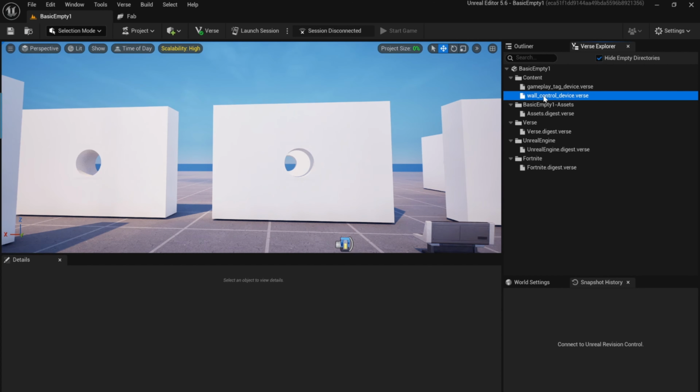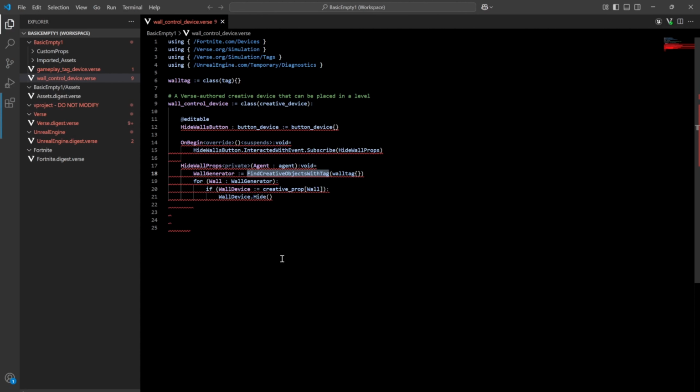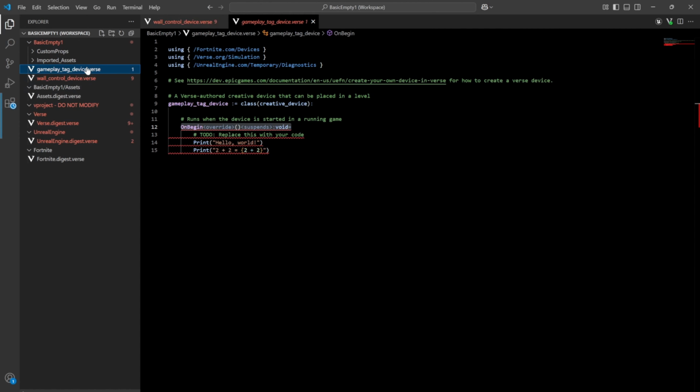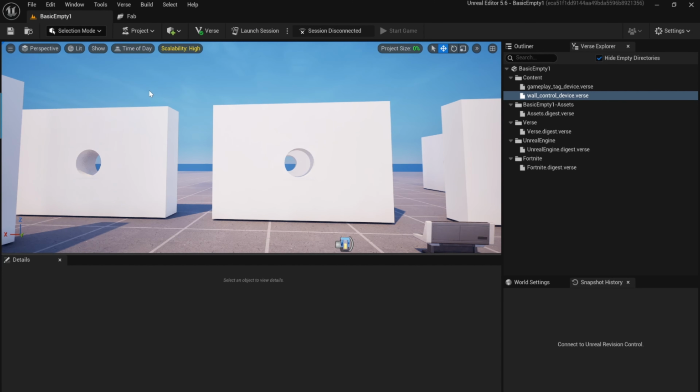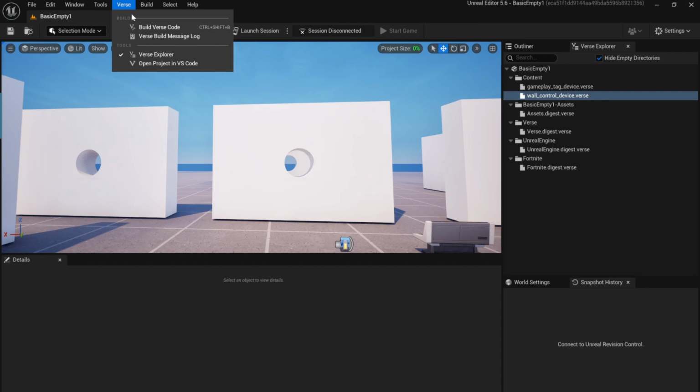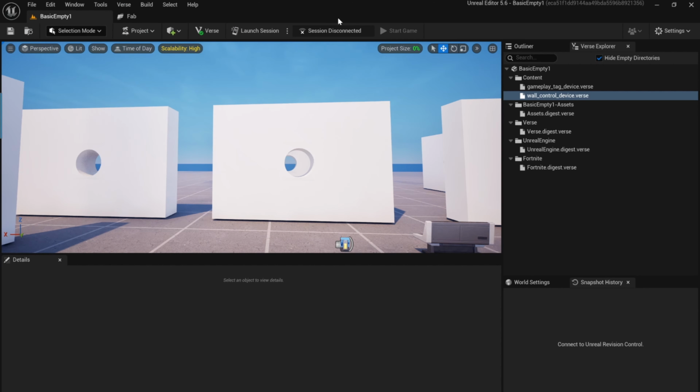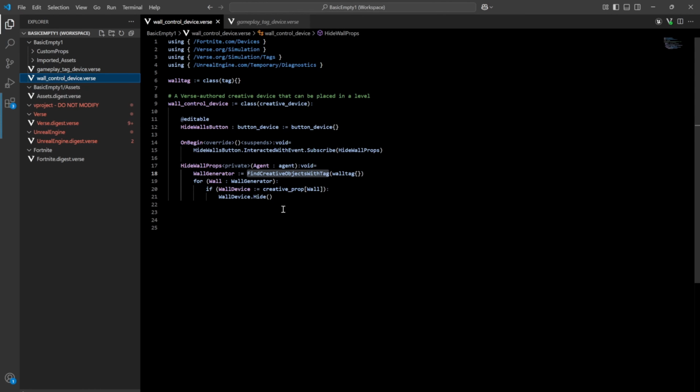So let me bring up here, gameplay tag device, wall control device, whatever. We'll just bring up one of these. Oh yeah, this one looks broken. No, no. Okay. I'm not sure why this keeps happening. I have to just go back in here and go to Verse, Build Verse Code. It wasn't always like that, so I wonder if that's a change in something there. And then this is all red, which is very annoying.